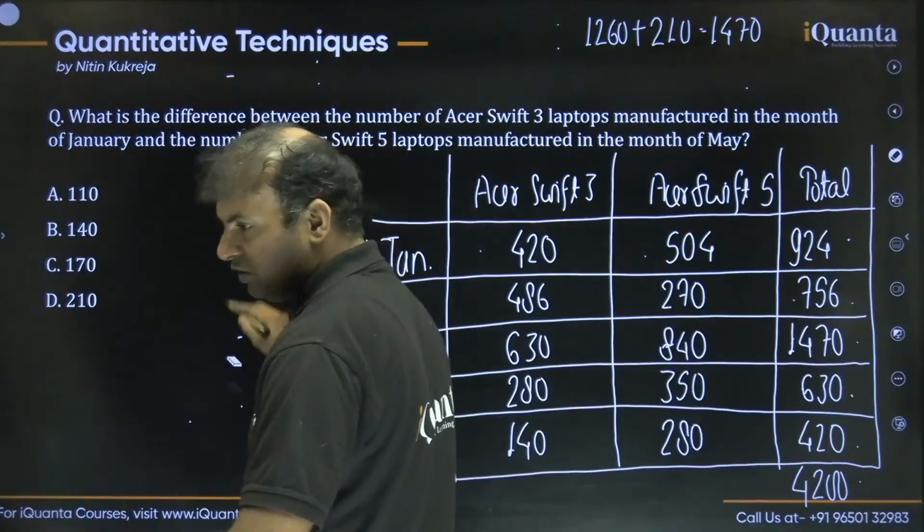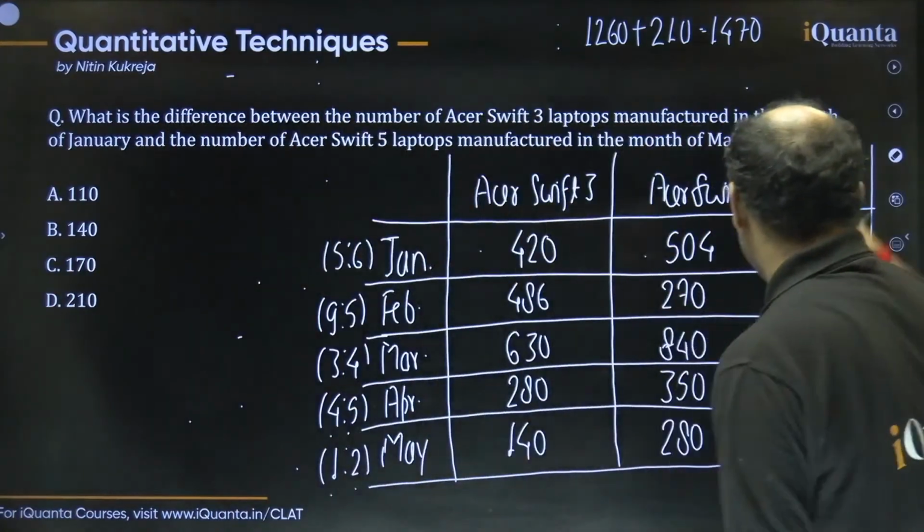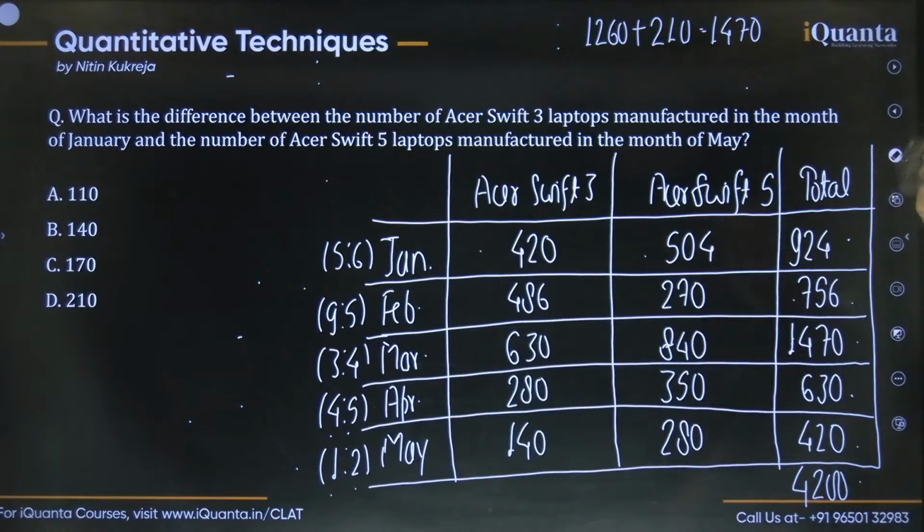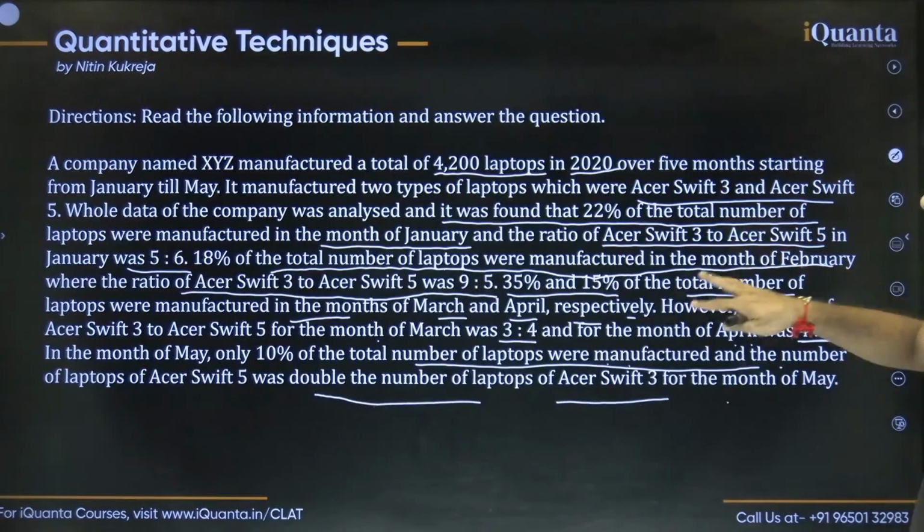Yes, you can do one more thing. You can cross-check the total number of laptops. Are they 4200 or not? If you want, you can do that as well just to cross-check. Though the numbers are a bit calculative, you can do one more thing. You can add the percentages as well.